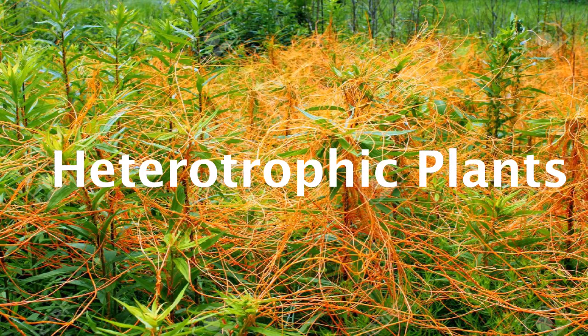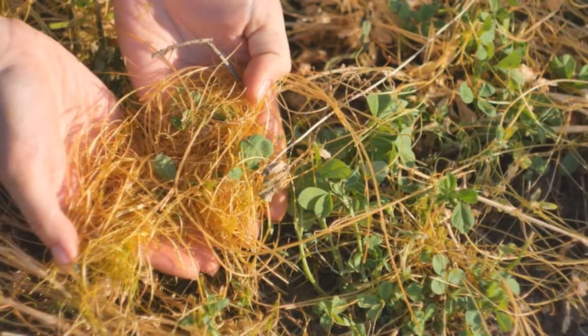The next mode of nutrition is followed by heterotrophic plants. Now what are heterotrophic plants? Plants that do not contain chlorophyll are heterotrophic. They grow on or in the other plant body for obtaining food. They are insectivorous, saprophytic or parasitic. Example, Loranthus, Cuscuta, etc. are parasitic plants thriving on the host plants.